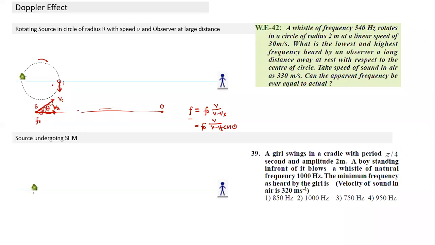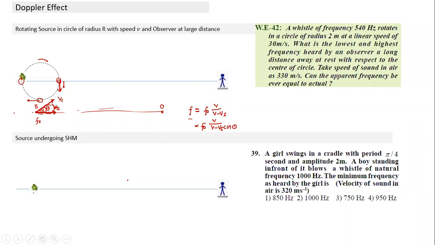So whenever the motion is not uniform, what are we doing here? We are dividing the motion into different parts. We take a small time interval, and in this small time interval, it is moving like this. During the next small time interval, it is moving in this fashion. Once we understand the direction, I can put in this value of theta and find out. The second thing I'll use here: whenever theta is 0, it becomes maximum. When theta is 180, it becomes minimum. If we understand this same thing, we apply it here also.